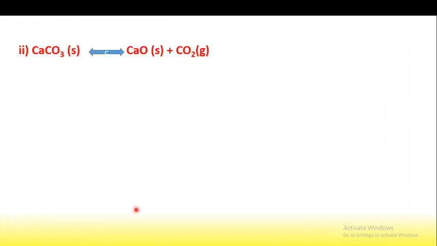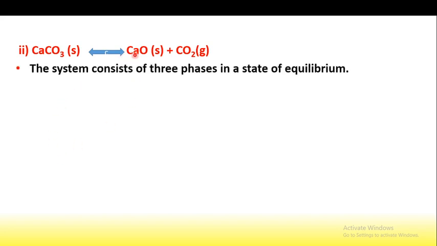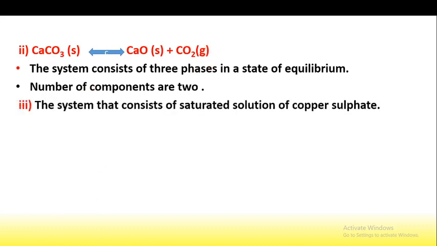If we consider the second example, calcium carbonate in solid phase gets converted into calcium oxide and carbon dioxide gas. So the system consists of 3 phases in a state of equilibrium. We have studied this consists of 3 phases, and the number of components is 2, because calcium carbonate in solid state and calcium oxide in solid state constitute one component, and carbon dioxide in gaseous state constitutes the other component. That is, the number of components is 2.